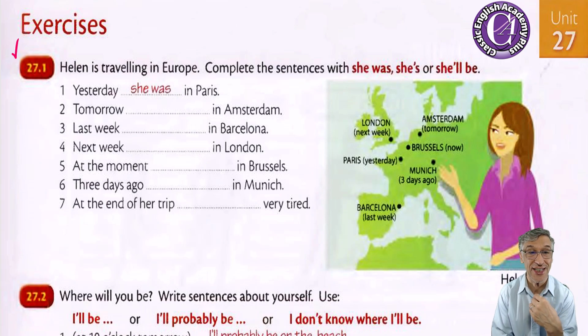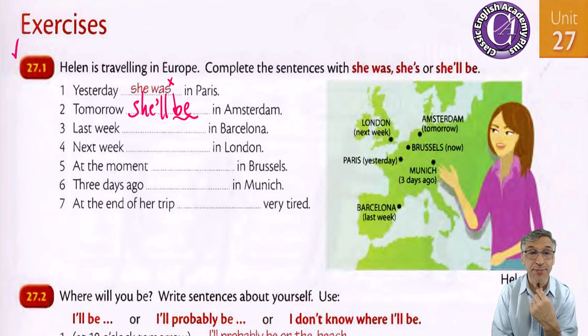It says, yesterday she was in Paris. Helen is trying to talk about a kind of a travel. Okay, she is talking about herself. She says, yesterday she was in Paris. Tomorrow in Amsterdam. Yes, this is a kind of a decision. Well, in fact, we say she'll be in Amsterdam.